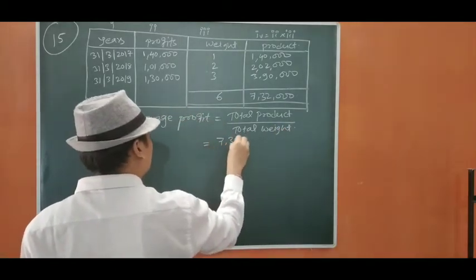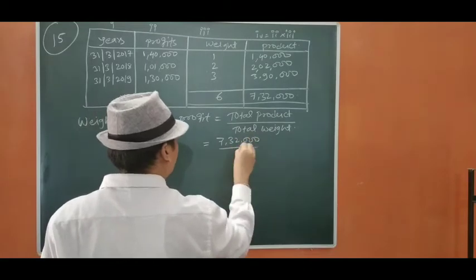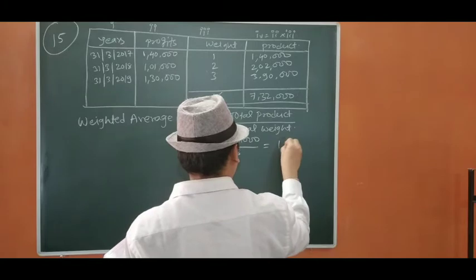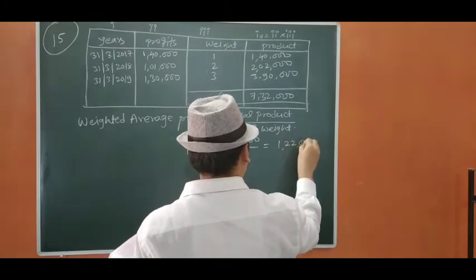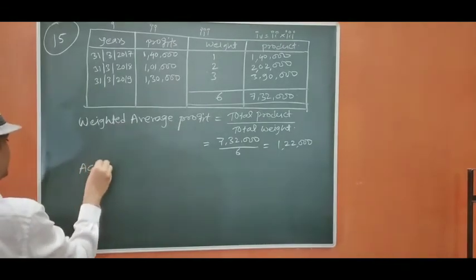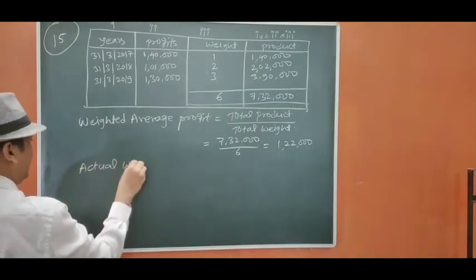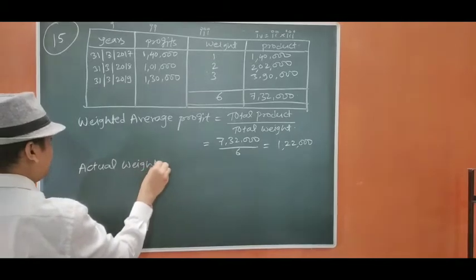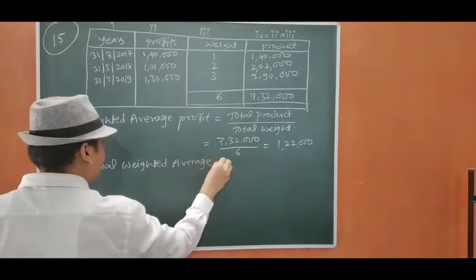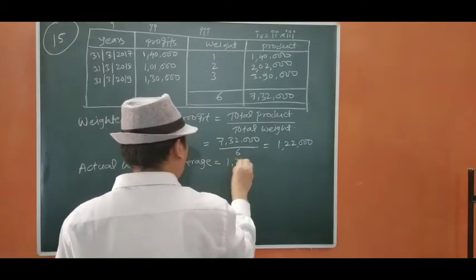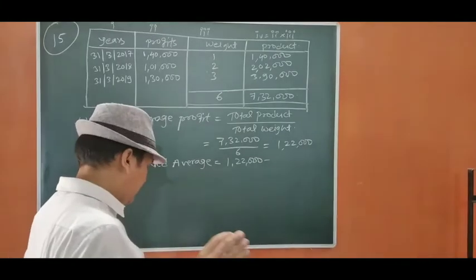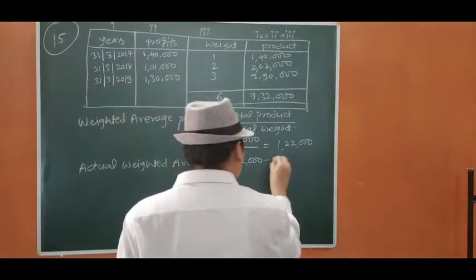Seven lakh 32,000 upon 6, that will be 6 over 6, 6 to the 12, 6 to the 12, 1,22,000. We are going to find out the actual weighted average equals 1,22,000 minus both the partners' sum of salary, which is 90,000.